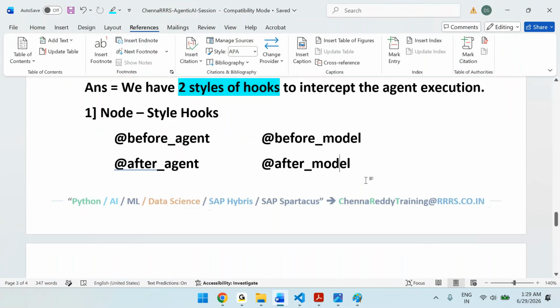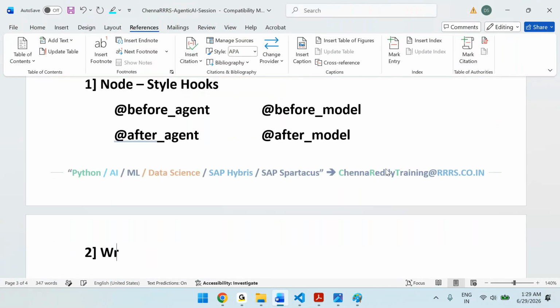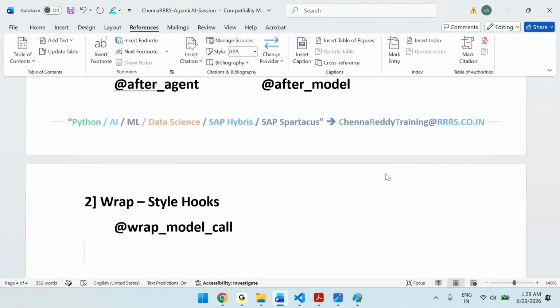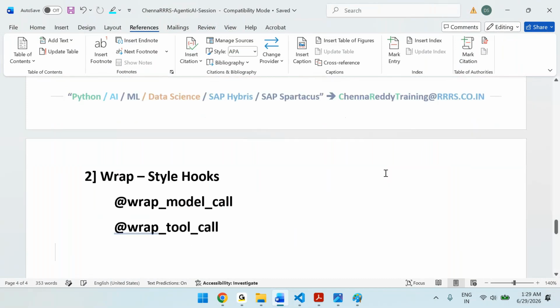Similarly, there are wrap style hooks. How do I implement this? We can implement it with at wrap_model_call, and one more, at wrap_tool_call. So this is applied around the model, and this is applied around the tool.